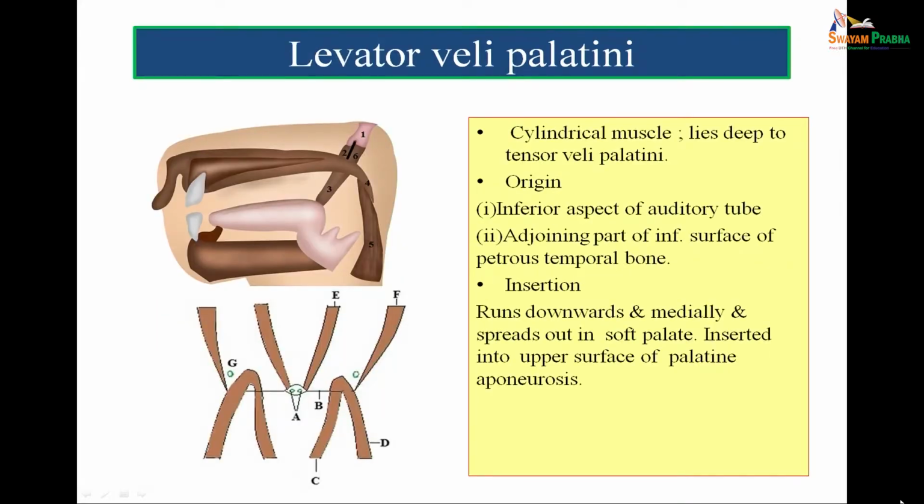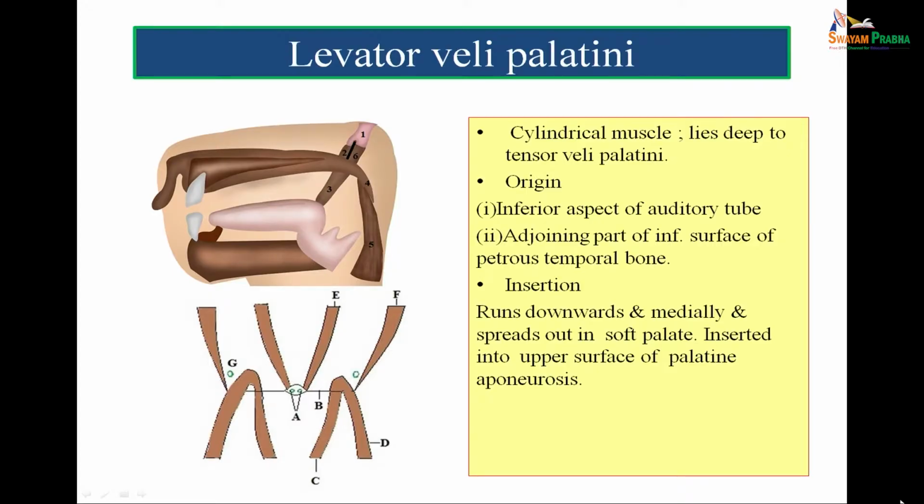Now, levator veli palati. Levator veli palati, as the name indicates, it is an elevator. Levator veli palati is a cylindrical muscle which lies deep to tensor veli palati. So, in the figure, one is the auditory tube, anteriorly is lying the tensor veli palati, and behind that is the levator veli palati.